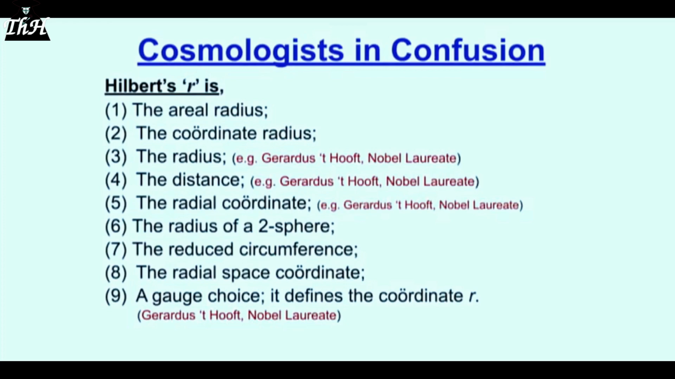And here's my favourite one of all. A gauge choice, it defines the coordinate R. You know? I could call this Fred Flintstone, or I could call it dark matter, or I could call it doesn't matter. It doesn't matter. Because all of them are wrong.